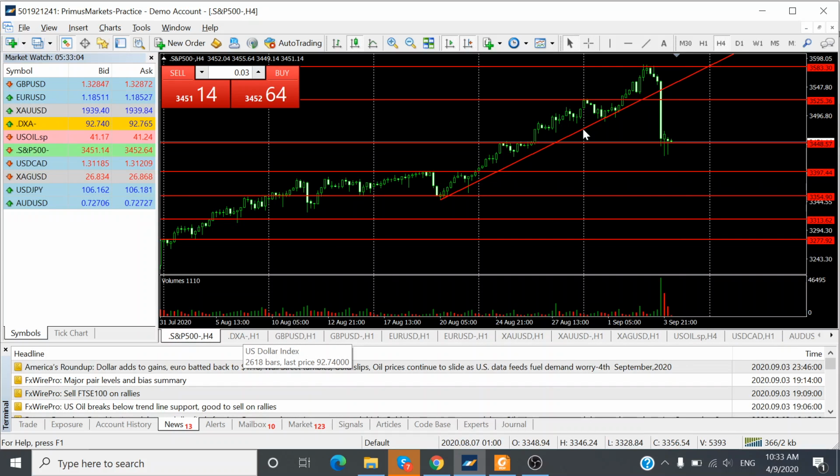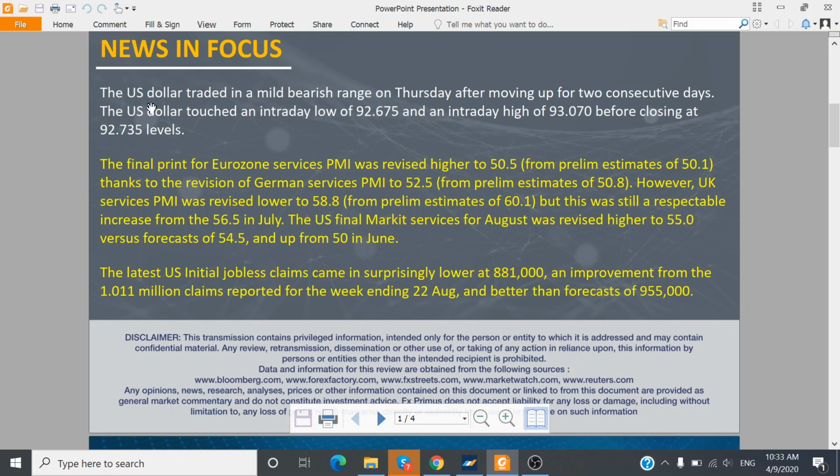Again, a lot of profit taking being done yesterday, so never buy at the top and never sell at the bottom. Okay, so let's watch out for tonight's non-farm payrolls data.